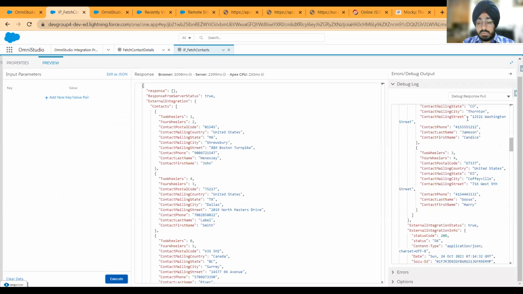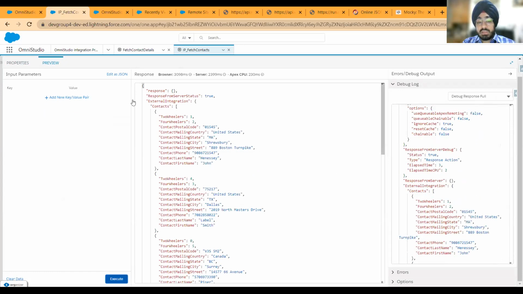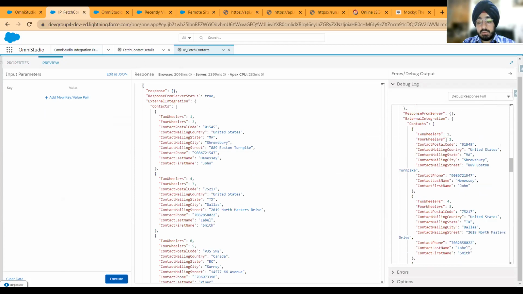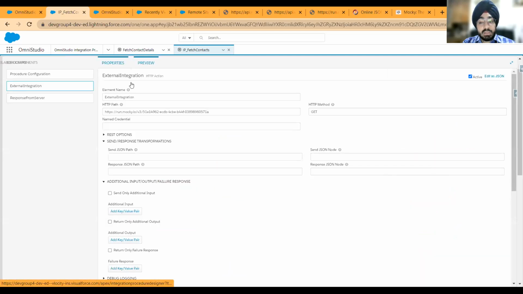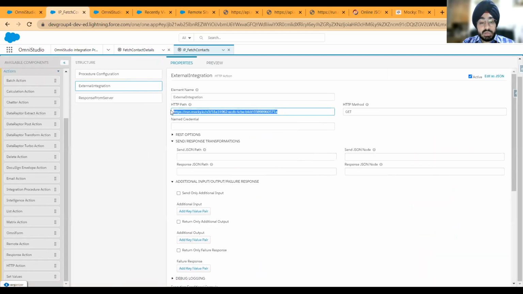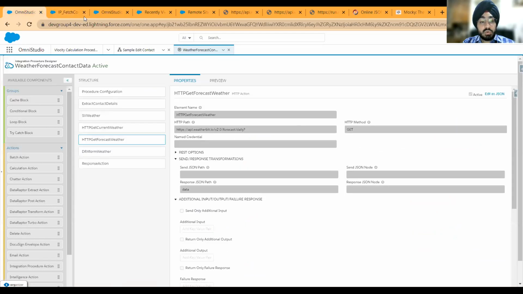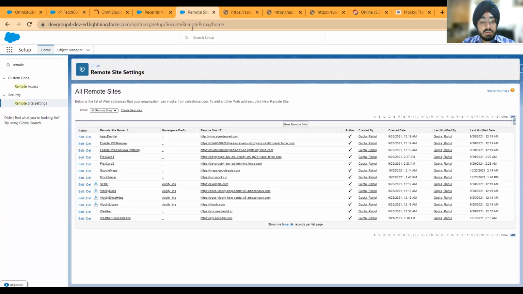There you go. Now, one important step which I have not really covered earlier is for any endpoint that you are trying to configure. If you're trying to configure this endpoint here in your HTTP action, it's extremely important that you go to remote site settings and you create this mock server or any other endpoint. So it's very important that you have this here to remain within the protocols of doing any external callouts.